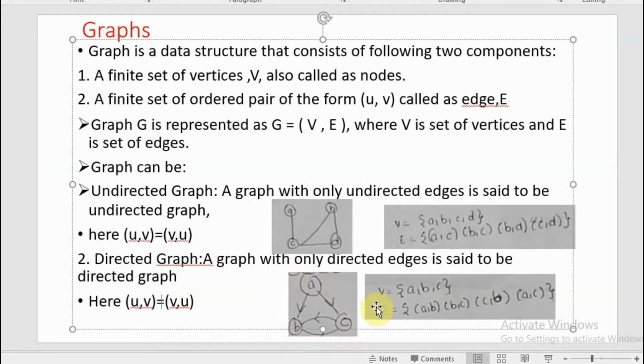So the set of vertices V = {A, B, C} and the edges are (A, B), (B, C), (C, B), and (A, C). And here, taking an example, (A, C) is never equal to (C, A). That is the peculiarity of directed graphs versus undirected graphs.